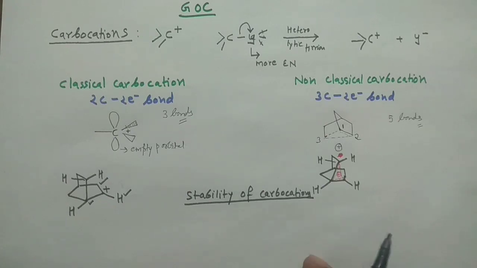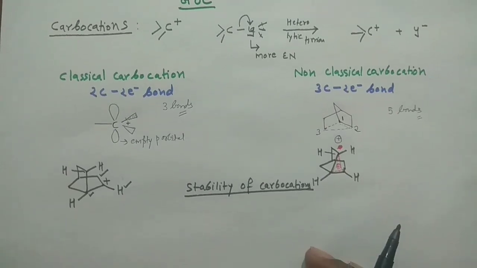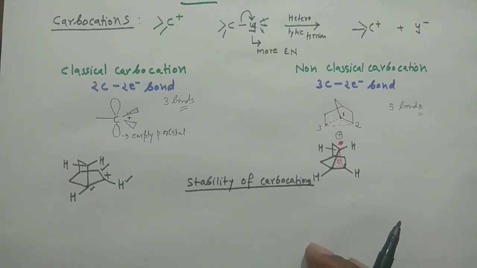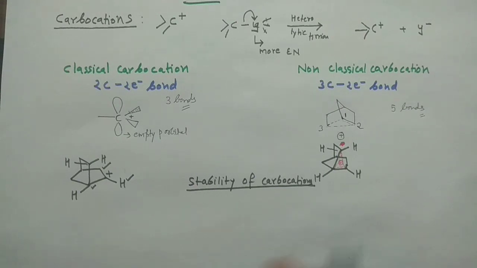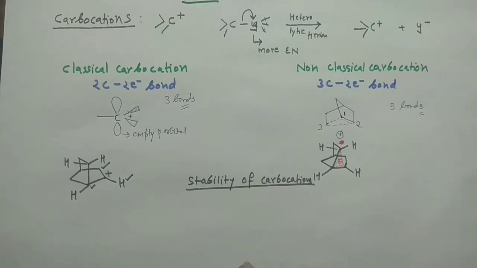Stability means how long it will stay in the solution, right? So that you will have the stable species, or you can actually identify the presence, or mark the presence, of these carbocations. The more stable the ion is, the longer it will stay in the solution. So what are the factors which will decide the stability of the carbocation? You should know these things.